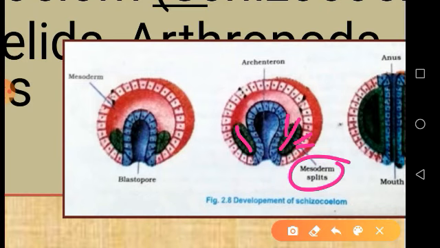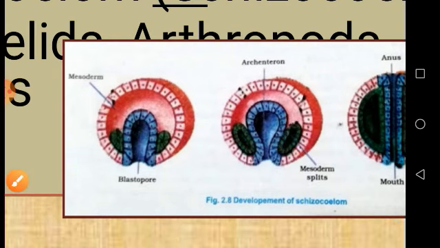In between these two there is a space, so a new space is created. That space is called the coelom, the true coelom, and that coelom is filled with coelomic fluid. So by splitting up the mesoderm, the coelom is formed. That's why it is called the schizocoelous coelom, and the process is called schizocele.